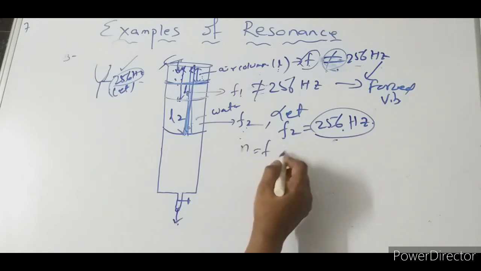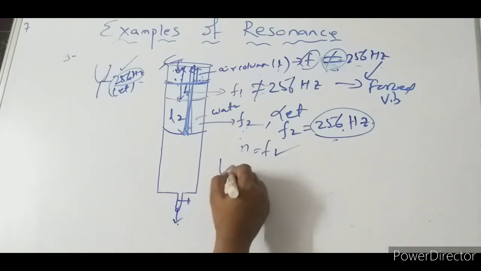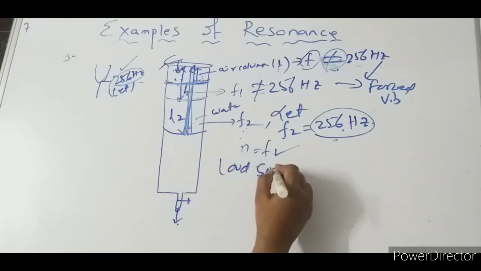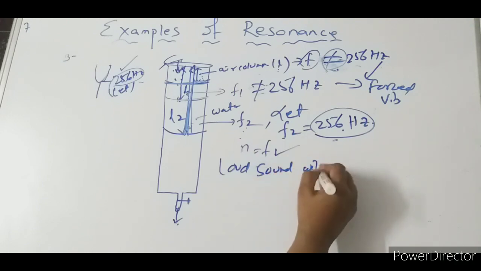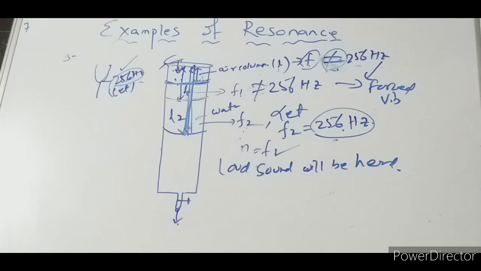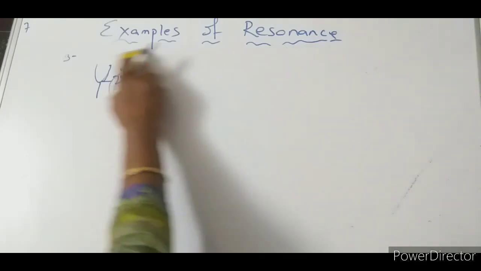Here N is equal to F. When resonance takes place, loud sound will be heard. Understand this? So only in the case of L2 does resonance take place, not in the L1 case.